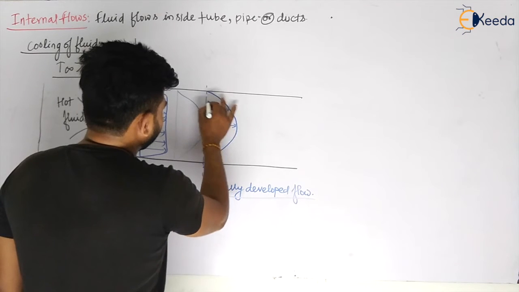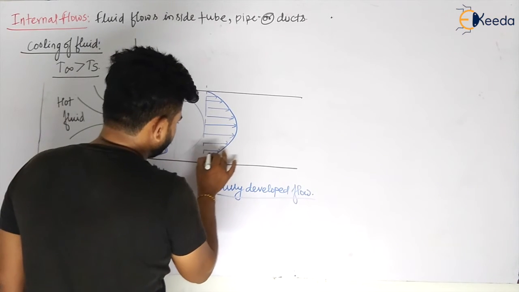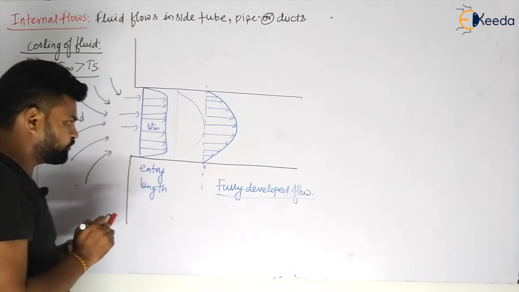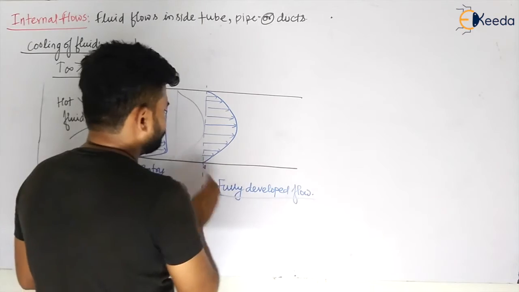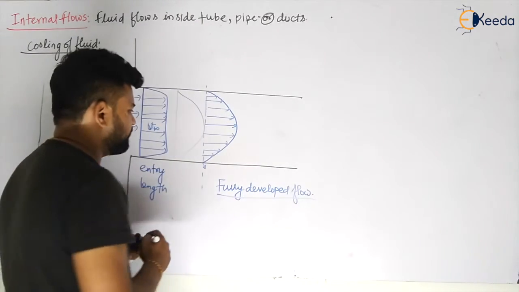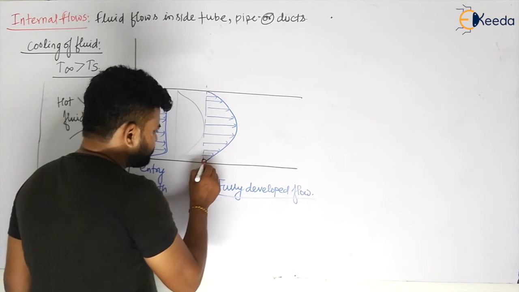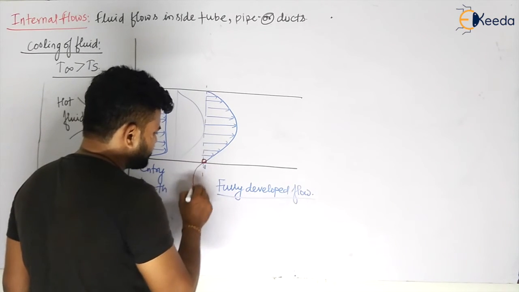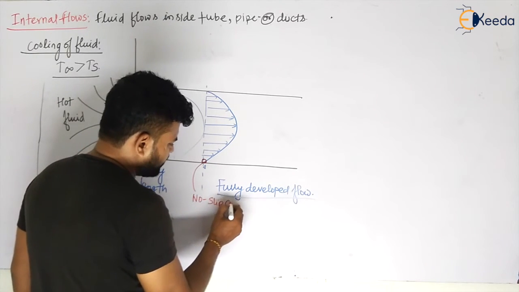And why is it happening? Let us analyze it. If you have not felt the concept, let me explain this also. So what is happening, my dear students? Again, the same concept. When fluid has entered this and has become the fully developed flow, the molecules of this particular fluid will come to this position, and they will feel the no slip condition again.